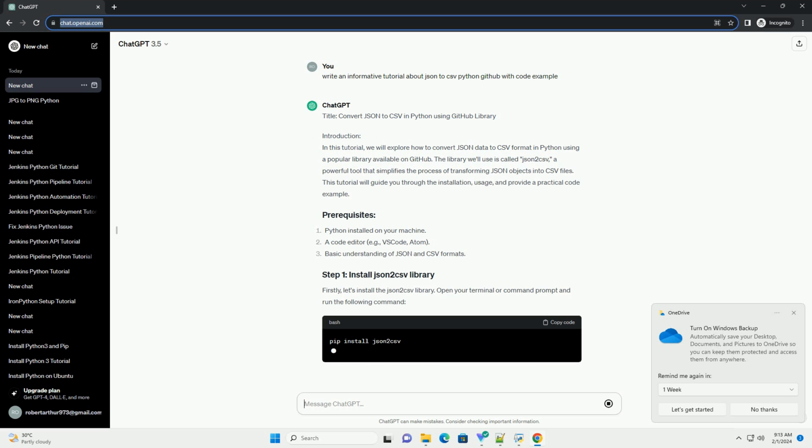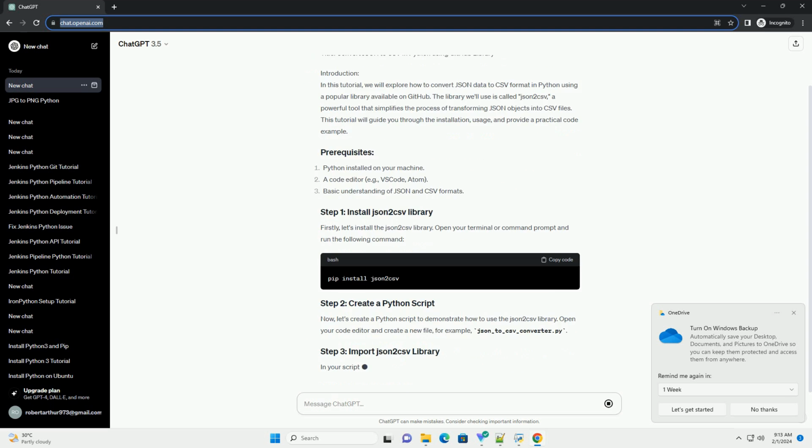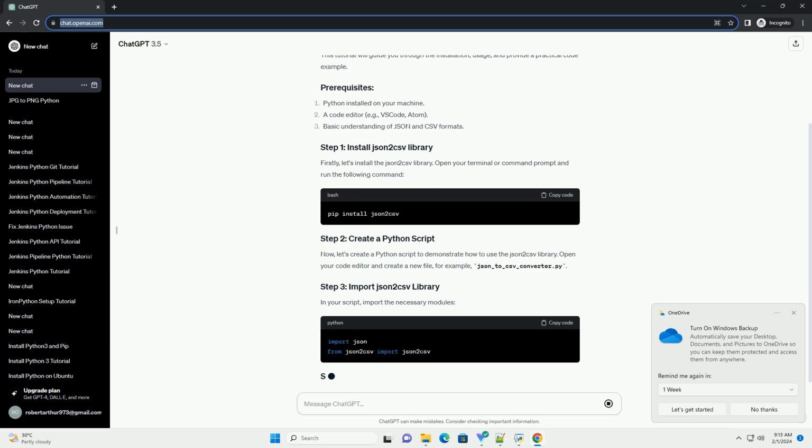Firstly, let's install the JSON2CSV library. Open your terminal or command prompt and run the following command.